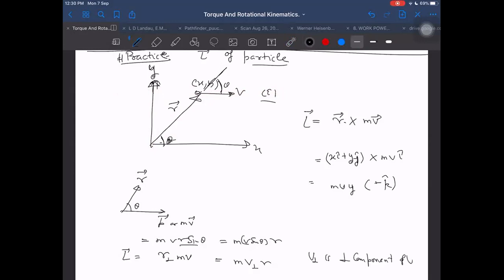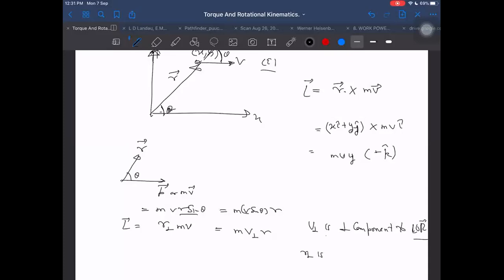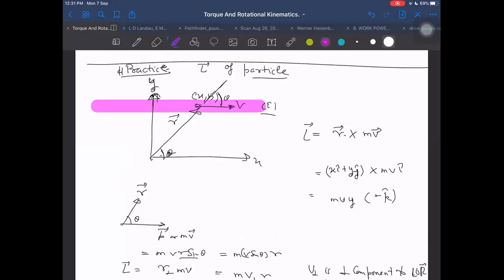So V perpendicular is the perpendicular component of V to the line of R vector. I am writing it. And what is R perpendicular here? R perpendicular is the component of R perpendicular to V, perpendicular to the line of velocity. What is the line of velocity meaning? As I have discussed several times before, this is the line of velocity. And along R bar is the radial line, the line of radius. What is the line of R? Line of R will be along R bar. This is the line of R.